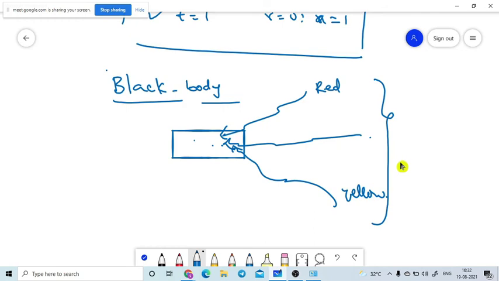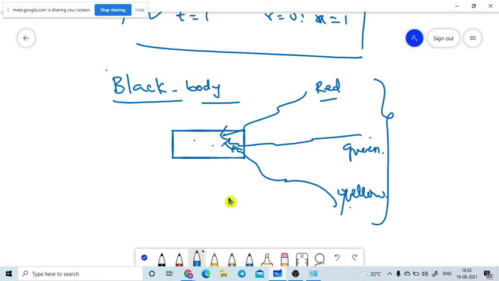So if the complete color is absorbed, the body will look black. It won't show any color. Even if you incident red, green or yellow color, every color, this body will appear black itself because it is absorbing 100%.